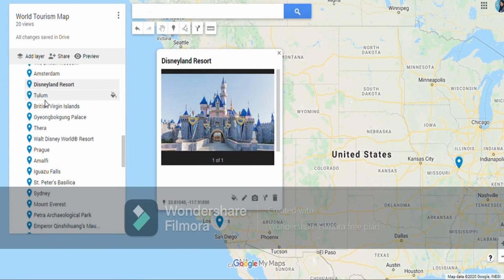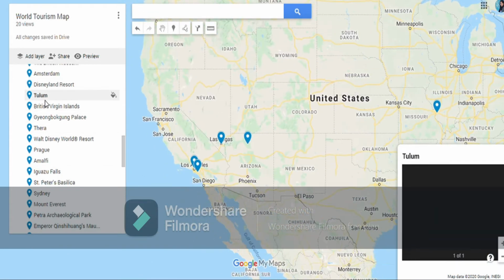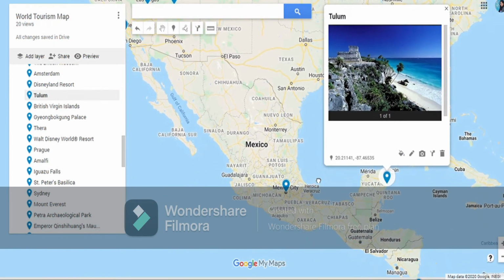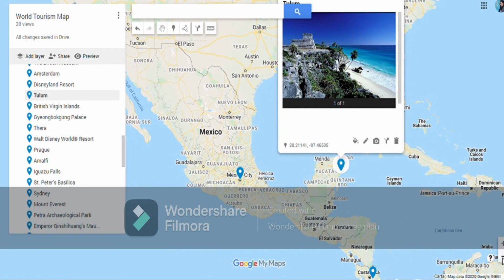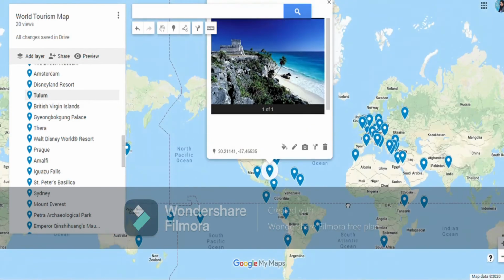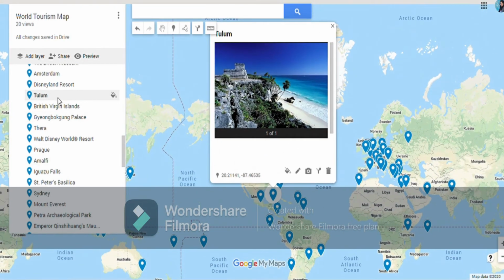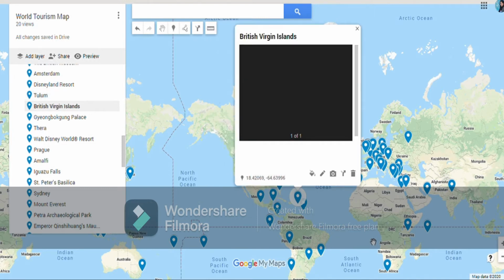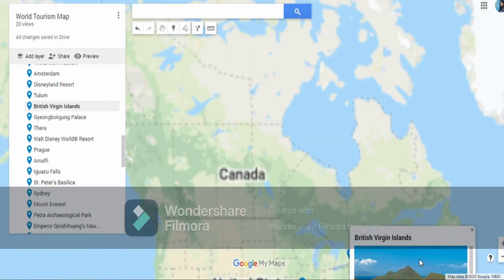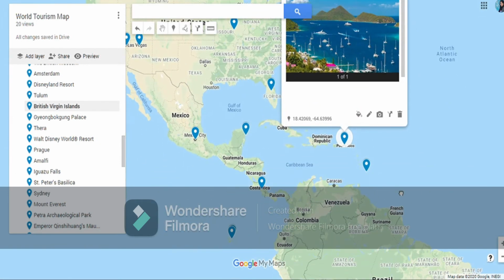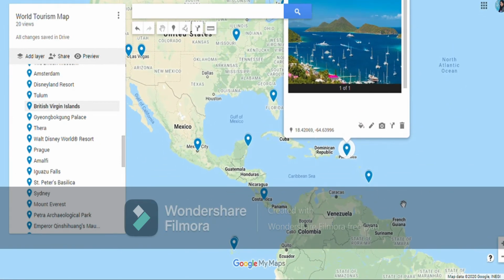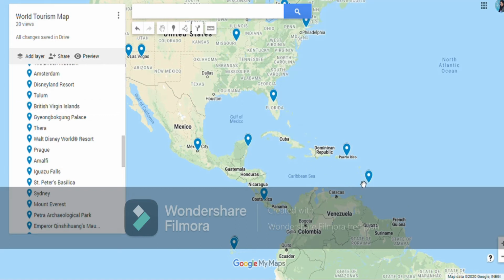Then we have Tulum. So it's in Mexico, a Central American country, Mexico. You will find Tulum, a very famous destination. Then we have British Virgin Islands, and in Caribbean Sea we have British Virgin Islands. So again these Caribbean countries are famous for the beaches, for the beauty, for the islands. Okay, these all are the Caribbean countries, Cuba, Dominican Republic, and a lot of them. Then we have Puerto Rico.